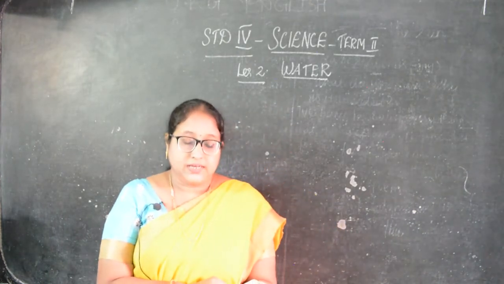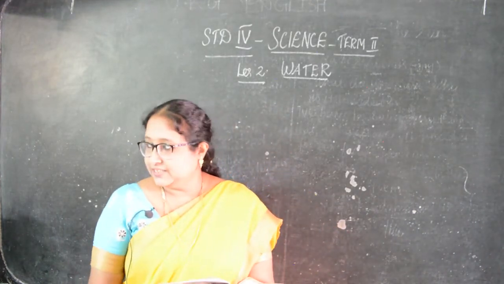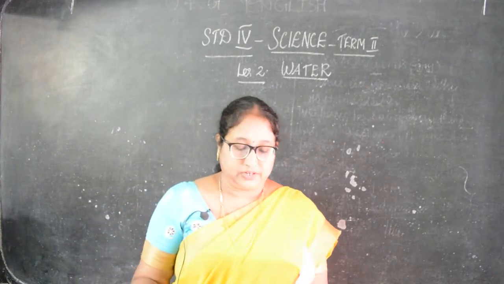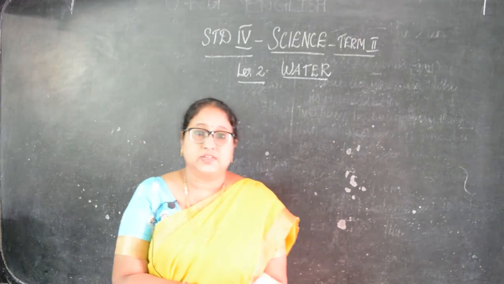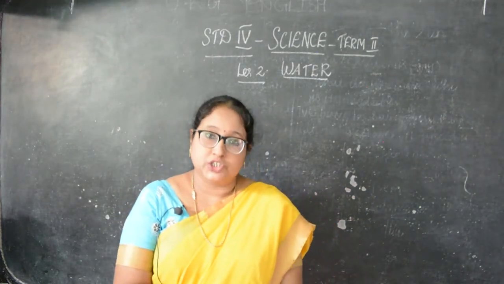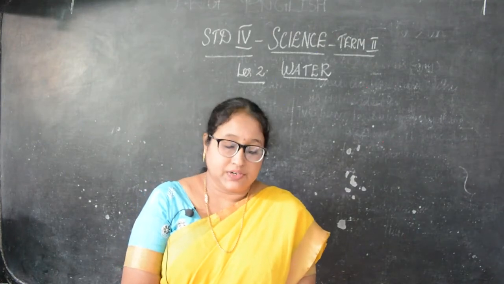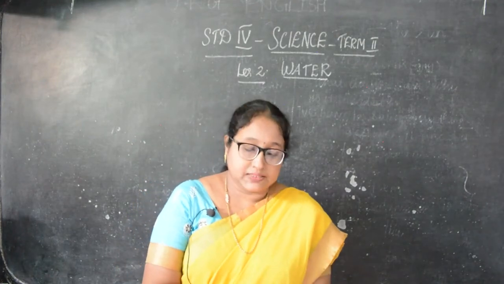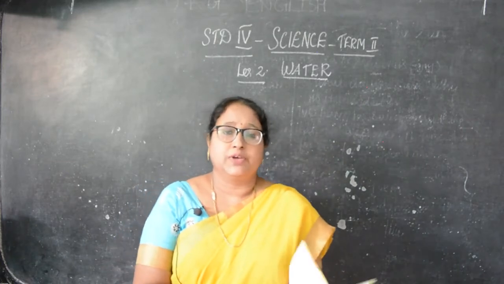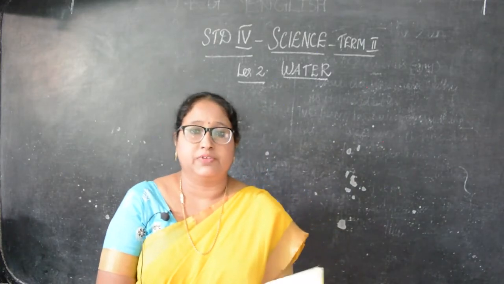Water is the most abundant and precious resource on the earth. Abundant means nariya. And precious resource, that is, more important resource on the earth. It is found in oceans, seas, rivers, streams, lakes, ponds and even under the ground. So lakes, ponds, all these we can see, and also underground.